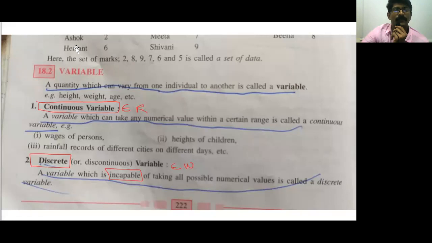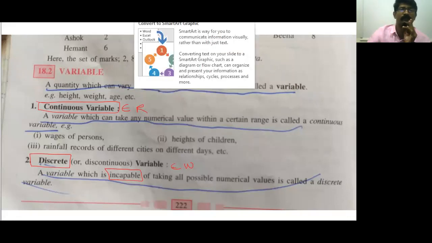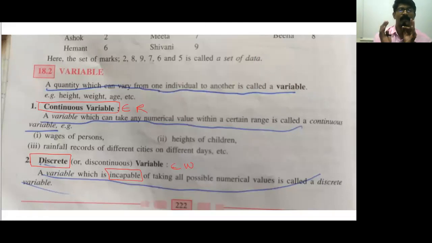So in today's class, I'm going to teach you statistics. So what exactly is statistics? Statistics is nothing but handling data. It is a branch of mathematics where we convert the data, meaning information, into some table format or graph format, and it becomes a diagram kind of thing. Whenever there is a table or a graph, it becomes very easy to understand and analyze the data. So that's the advantage of statistics.